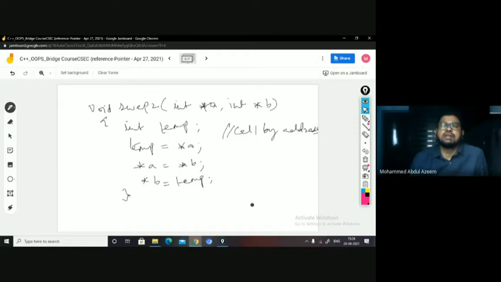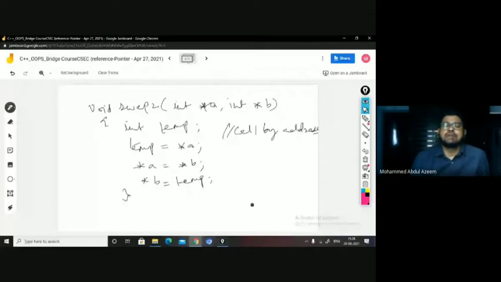Now, you can see in swap 2, these are the pointer variables. Why? Because they are declared prefixed with the asterisk operator, right? So these are formal pointer variables. For pointer variables, what do you need to pass? You need to pass the addresses, because the pointers will be initialized only through addresses, the addresses of the arguments. So again here, in this function you are trying to swap the values which are being pointed to through these pointers A and B. We'll of course demonstrate it while we are executing it.